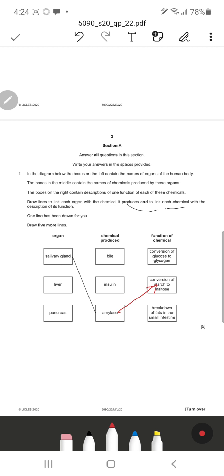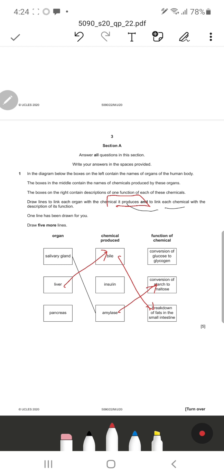Then we have got the liver. So we know that the liver is responsible for the synthesis of bile. Since it says what chemical this organ produces, that's right, liver shall be bile. And we know bile is used for the emulsification of fat into smaller globules, or the breakdown of fats in the small intestine. So that's going to be the option. Breakdown can also be written as emulsification of fats.